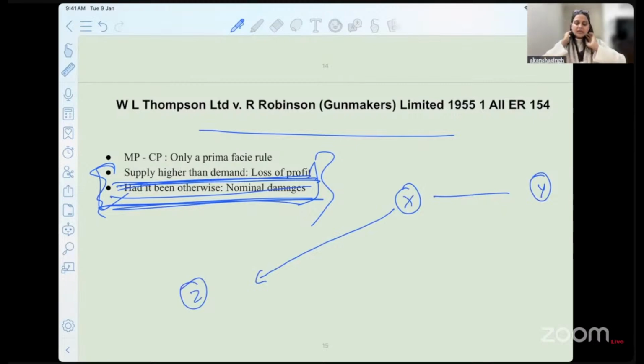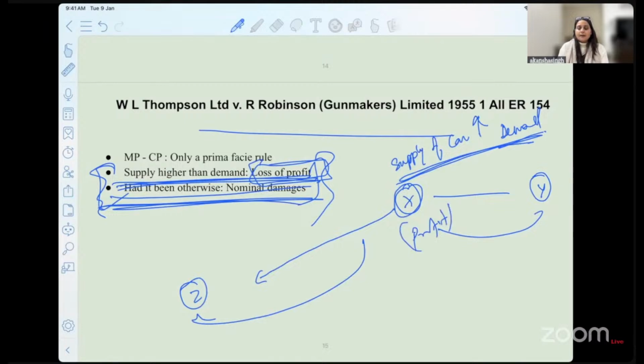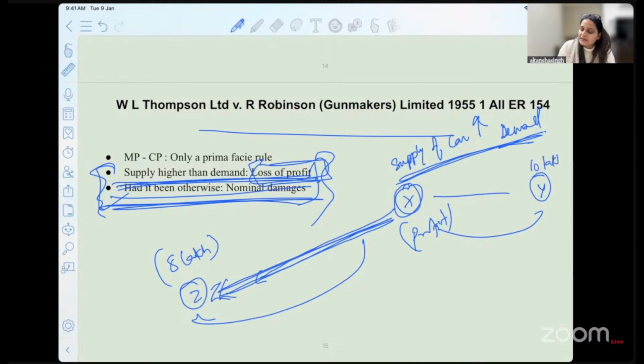So in this case, the supply of the car, what happened in this particular given situation is the court said that I will grant you loss of profit. Why? Because the supply of the car was too much. Okay, supply was higher than the demand in the given case law. So that is why he could have made 2 profits and let me grant you profit. Okay, but if I tell you that X had to sell the car to Y at 8 lakh of rupees, and if Y would have accepted, he would have sold the car to Y at 10 lakh of rupees.